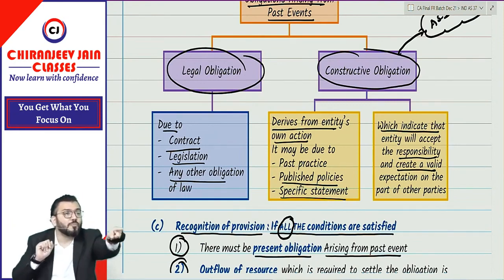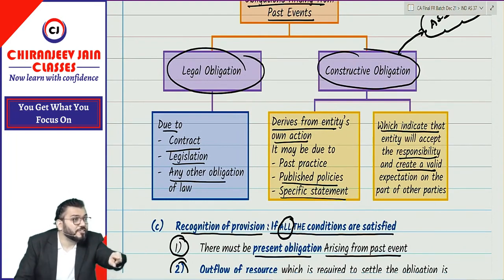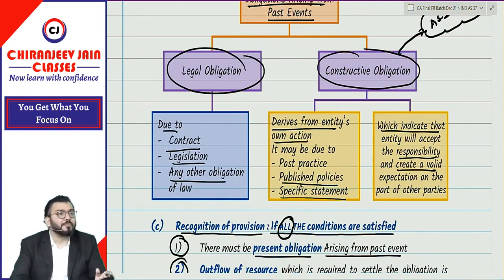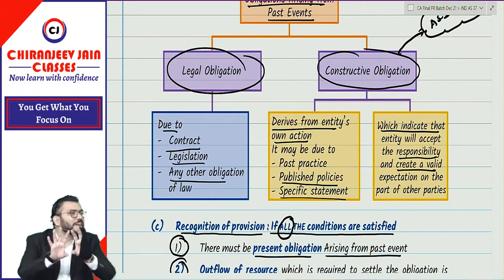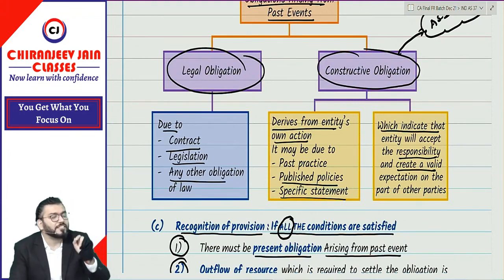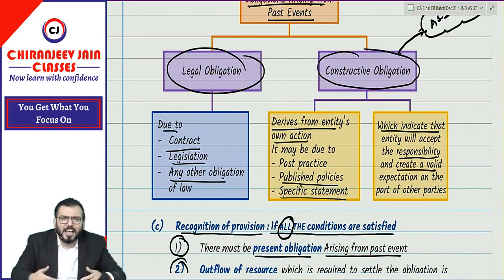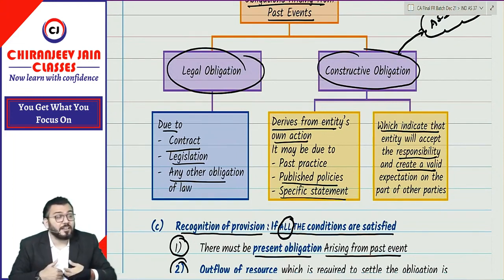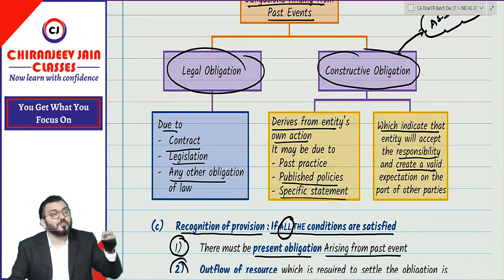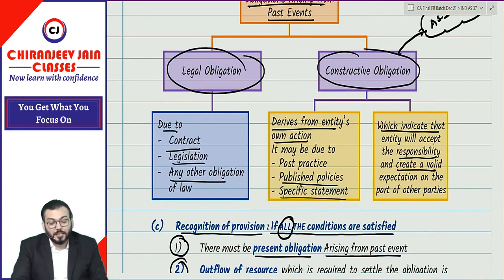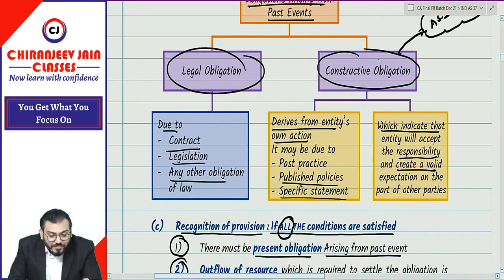If you score 90 or more than 90, I will refund 50% of the fee. Correct? Or it might happen you have come here by looking into my website, and in the website I have mentioned that I refund the amount if you score 90 or more than 90. Even though there is no contract, I have published a policy. So of course if I have a published policy, I should honor it. It means it created a responsibility from my side. Therefore, it will also be a constructive obligation. Constructive obligation means it will include both legal as well as constructive obligation.